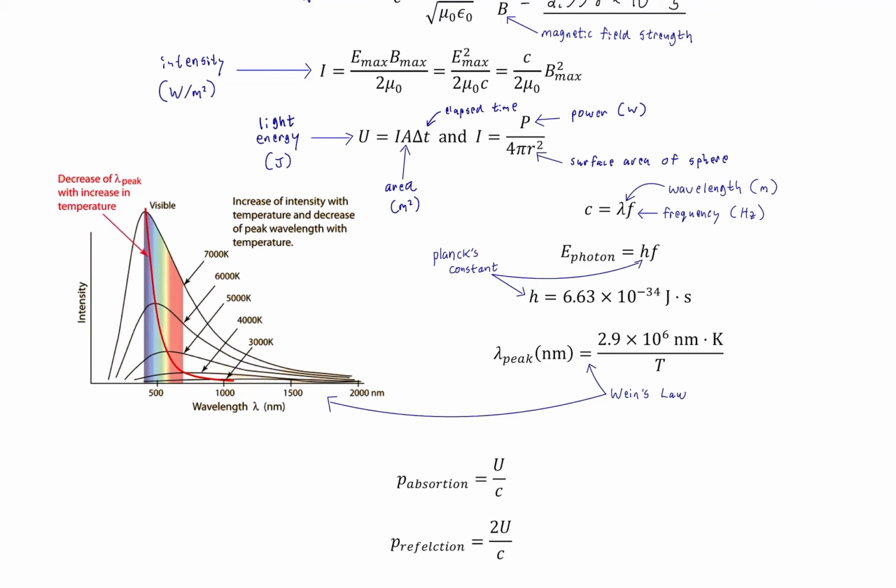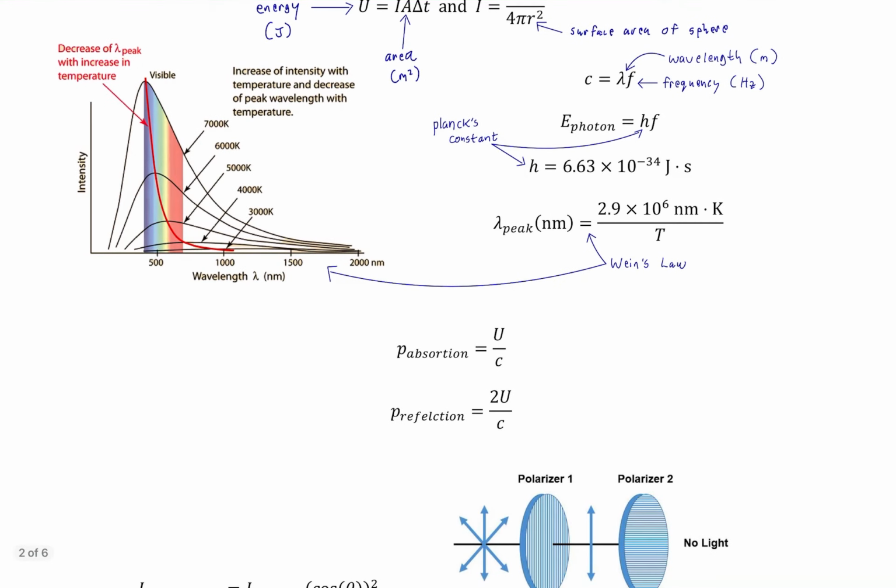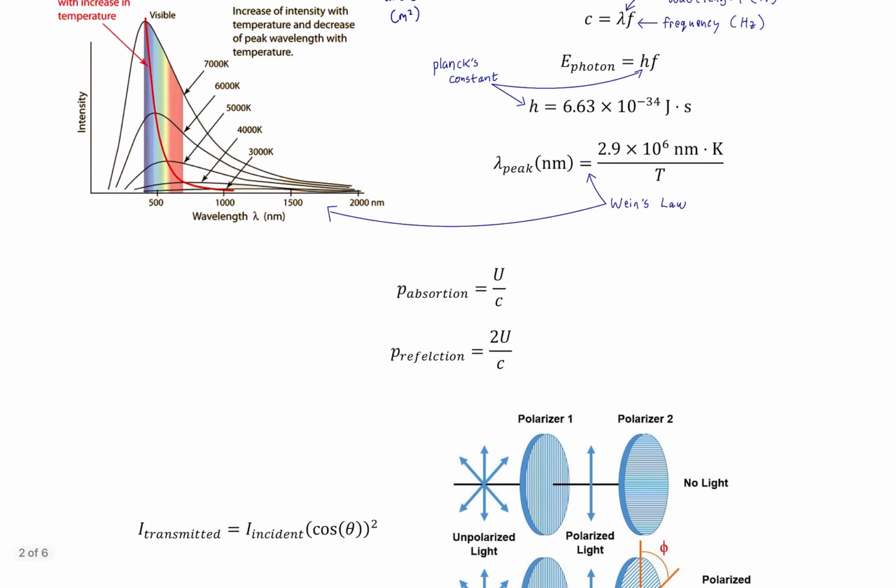Okay? So that's Wien's law. And certainly as we get into cooler things that are, say, room temperature, obviously at 300 Kelvin, then the peak is going to be well outside of the visible spectrum, in the infrared, IR. Okay, now let's talk about the momentum of light.